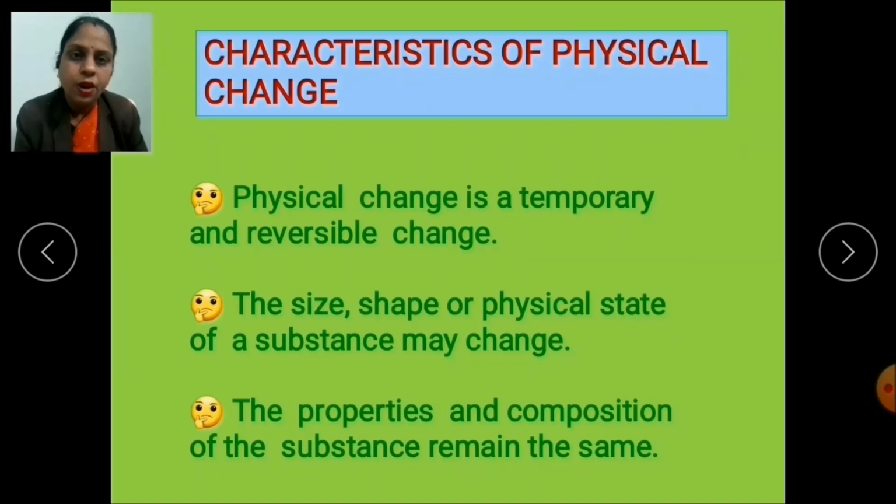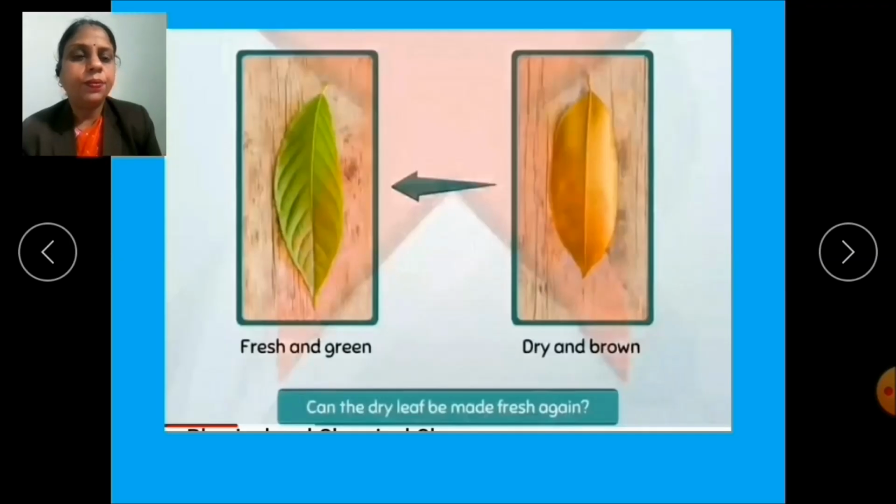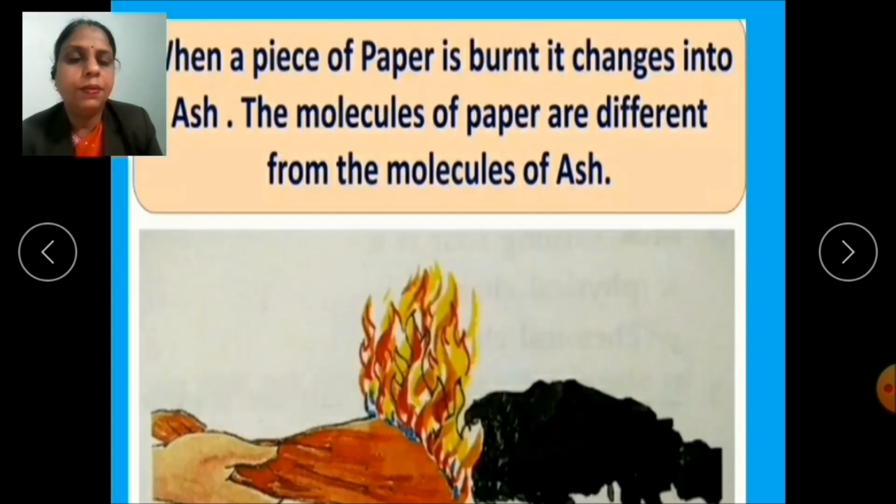Now let's move further to the second type of change, that is chemical changes. These changes are opposite to physical changes. Let's see some examples. Now children, can this dry leaf be made fresh again? What will be your answer? Yes, definitely your answer will be no. Now let's see other examples.